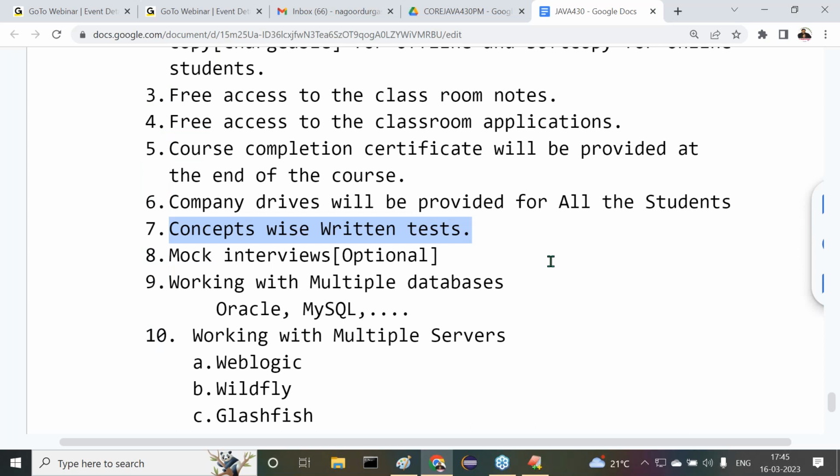Part of that, I'm going to prepare concept-wise written tests. Next one is mock interviews, but optional. Depending on the number of students, we are planning for mock interviews. Maybe I'm planning this as a maximum, but it's optional, I'm telling you.